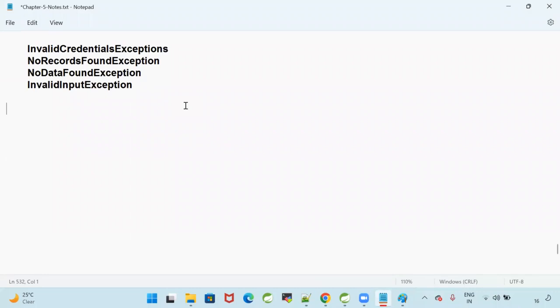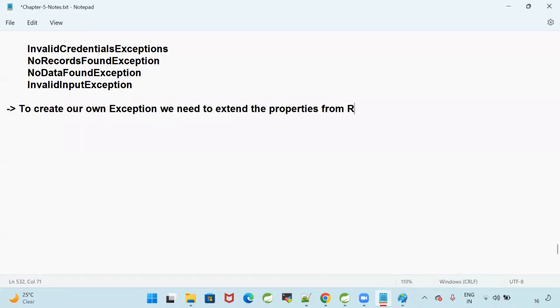In Java, there is a predefined class Exception or RuntimeException. See this: to create our own exception, we need to extend the properties from the RuntimeException class.